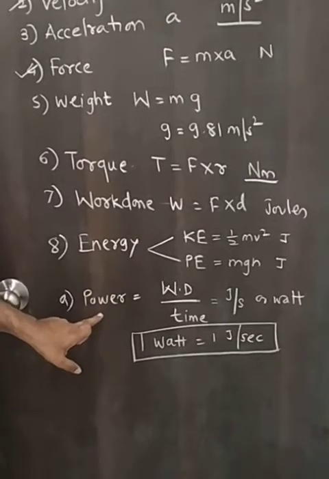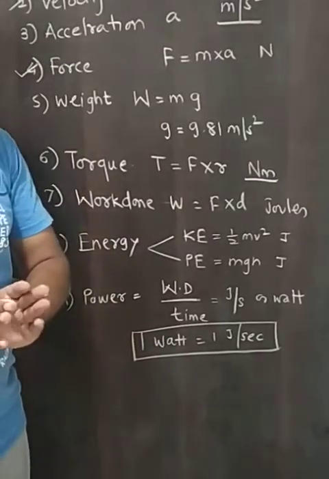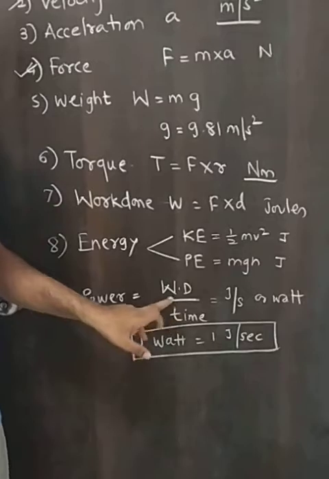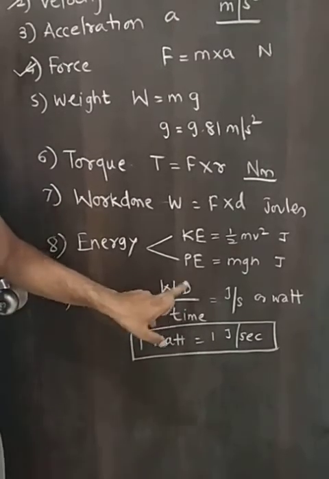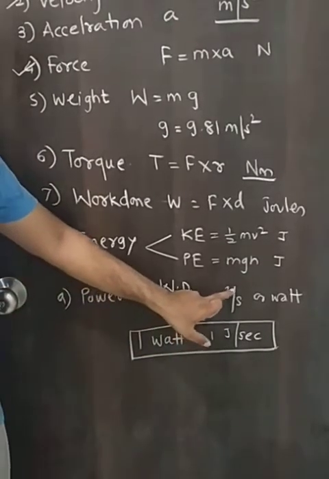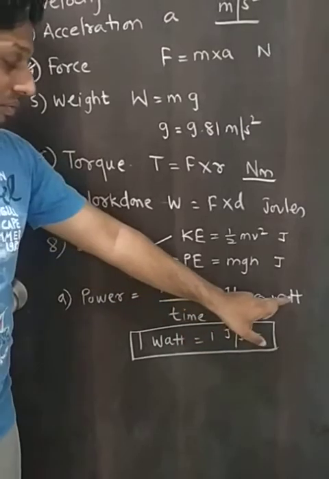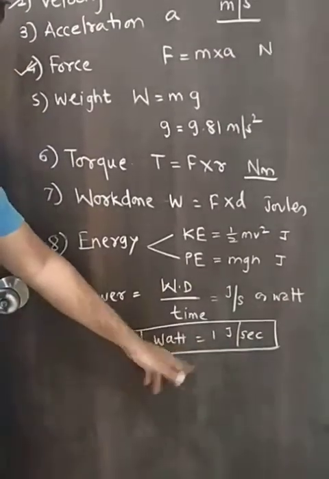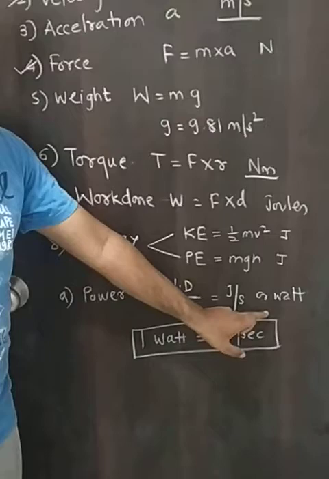Then power, the rate of doing work, is nothing but power. So power is nothing but work done divided by time. It is measured in joules per second or watt. So 1 watt is equal to 1 joule per second.